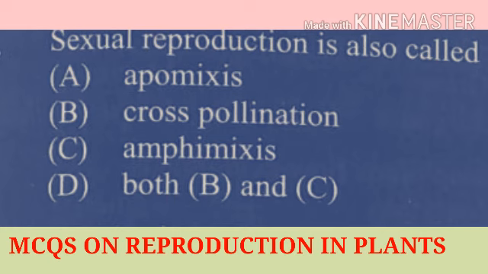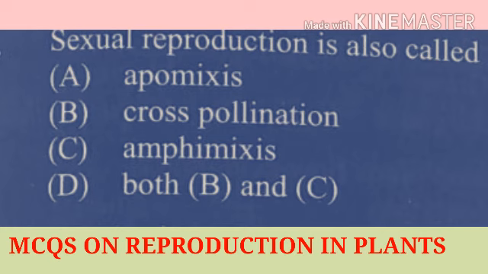Option number one, apomixis. Option number two, cross pollination. Option number three, amphimixis, and option number 4, that is D, both B and C. Here the first option, apomixis, means without mixing. This is not the right option. Number 2, that is B, is cross pollination. It is a type of pollination.